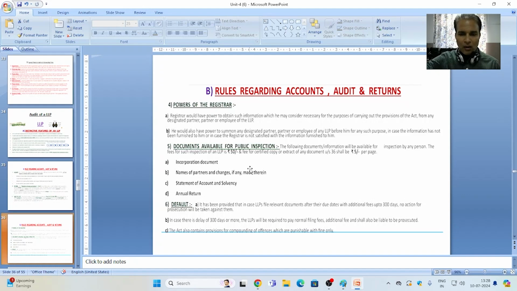So under the power of the registrar, he can direct the partner or employee to furnish some specific or required information. But if he is not satisfied with the information furnished by the partner or employee, or if the employee or partner didn't furnish any information, then he can summon any designated partner or employee of the LLP.